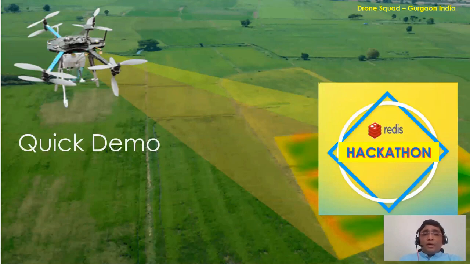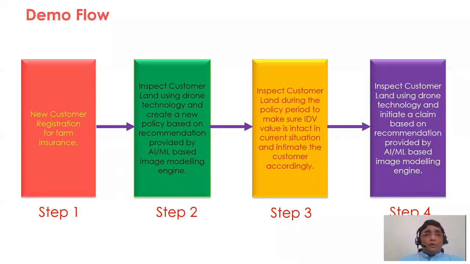Now let's check out the quick demo for this. The demo flow consists of 4 steps. In step 1, we will do the customer registration. In step 2, we'll create the policy based on the drone inspected data. In the intermediate step, we'll do another inspection using a drone to ensure that the harvest is of good quality or not, which will provide a recommendation to the farmer so that he can improve his crop. And in the last step, we are showing how the claim process can be initiated and, using a drone, how the claim can be generated. Let's check out the live demo now.